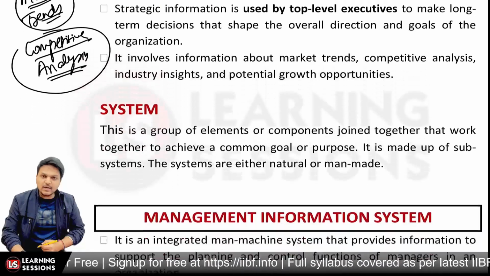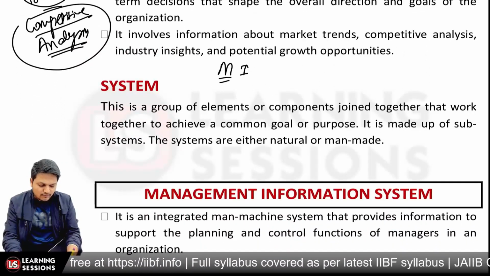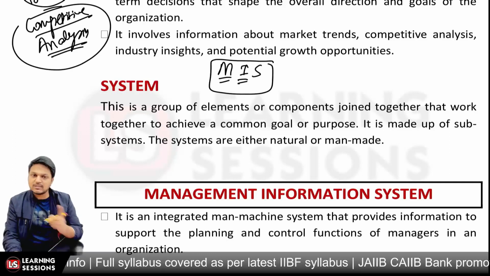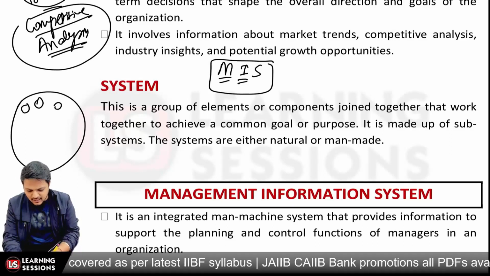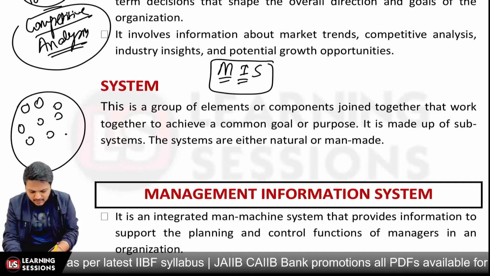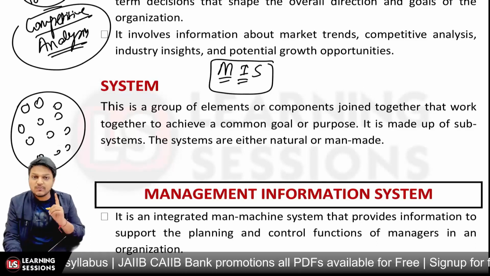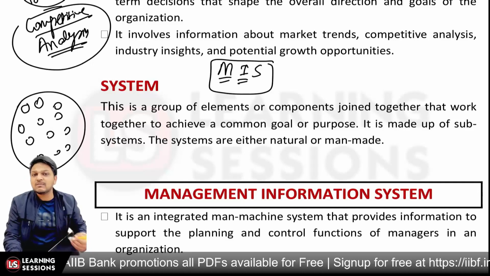And further, it's related to system. So we were talking about the MIS; we covered the management, we covered the information. Now it's related to system. A system is actually a group of elements. A system is not built from a single thing. It's a group of elements, and when these are all working together, we can make the most out of them. And further, we use all these elements for one particular common goal, and it has subsystems involved.